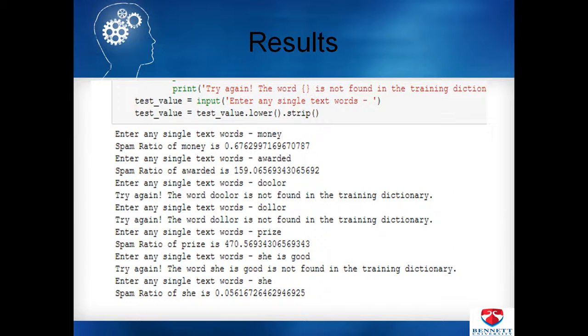With this second approach we get a model where, for example, money has a spam ratio of 0.67, since money is a common word, but a word like awarded has a very high frequency, and the prize word is around 470, while a simple word is around 0.561. So we can find the frequency of any new text using this model.